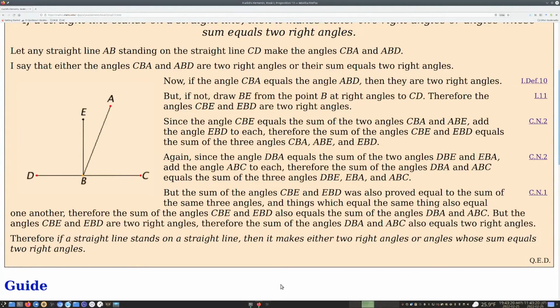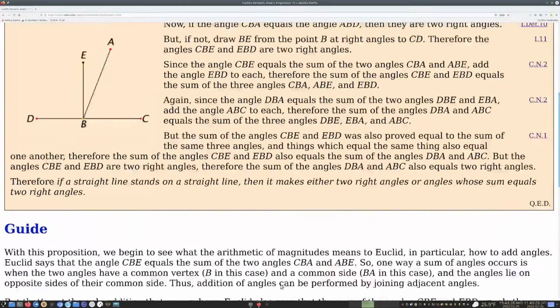Therefore, if a straight line stands on a straight line, then it makes either two right angles or angles whose sum equals two right angles. Okay, the guide.